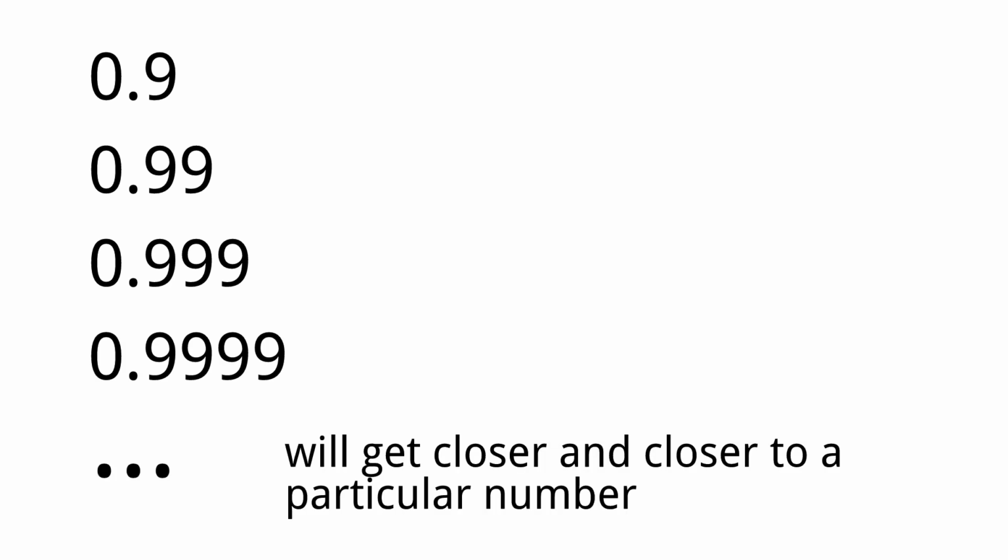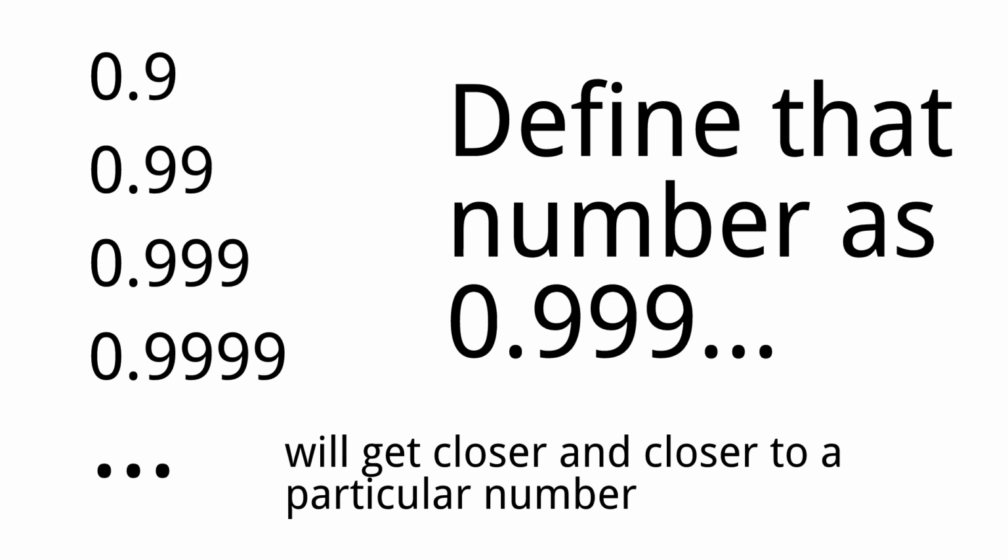But what you need to understand is, what is the meaning of 0.9999 repeating? And here's the meaning. You start with 0.9, then you go to 0.99, then you go to 0.999. Those numbers are different from what we want. If we keep going, that sequence will approach one number. Just by definition, we call it 0.999 repeating. And that number turned out to be 1. So 0.99999 repeating is just 1 by the definition of limit.